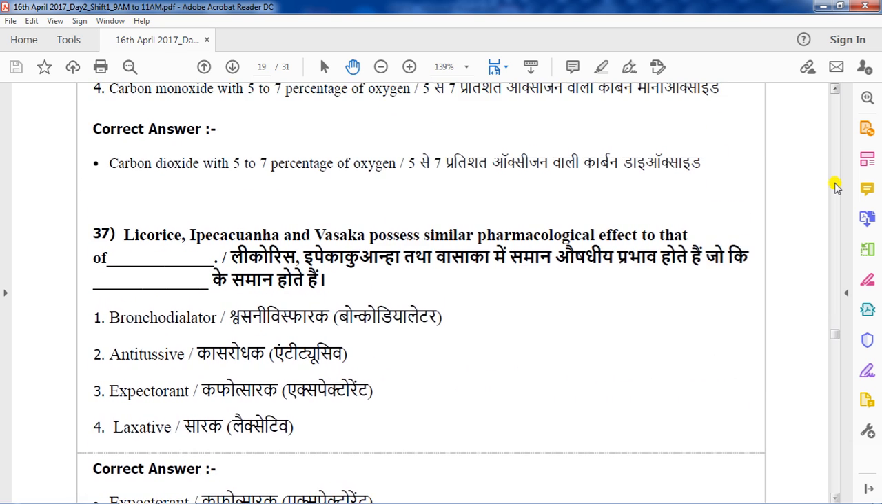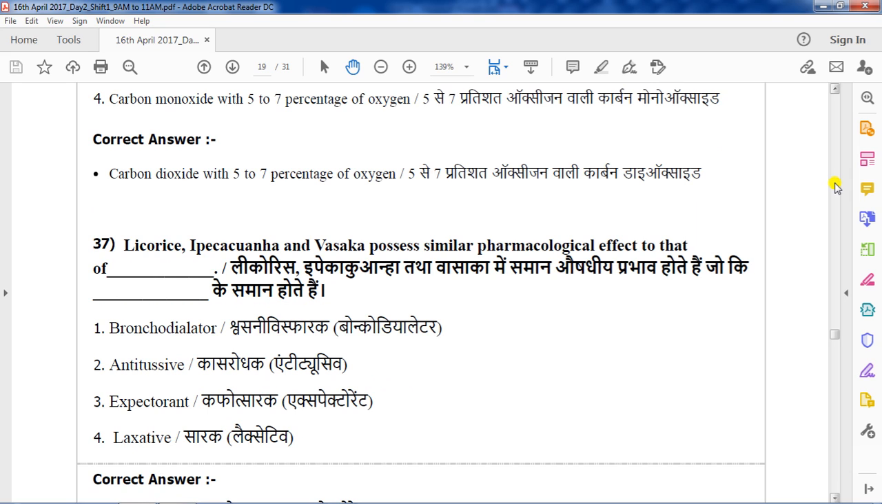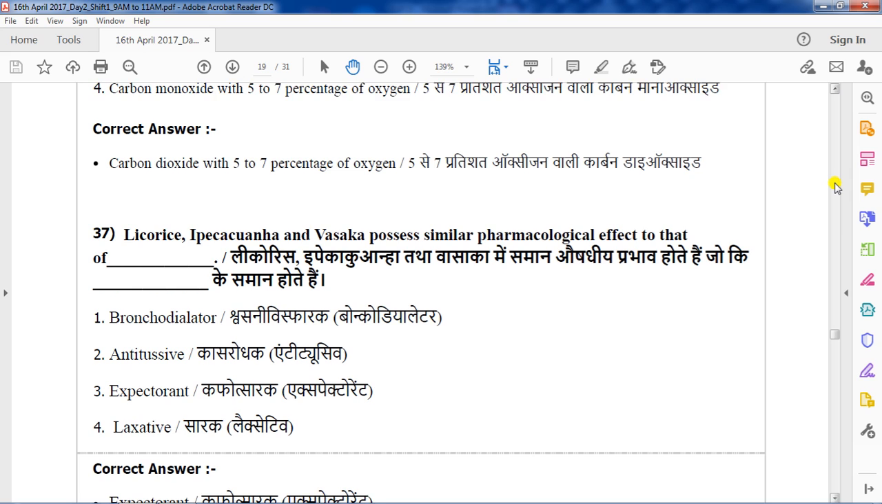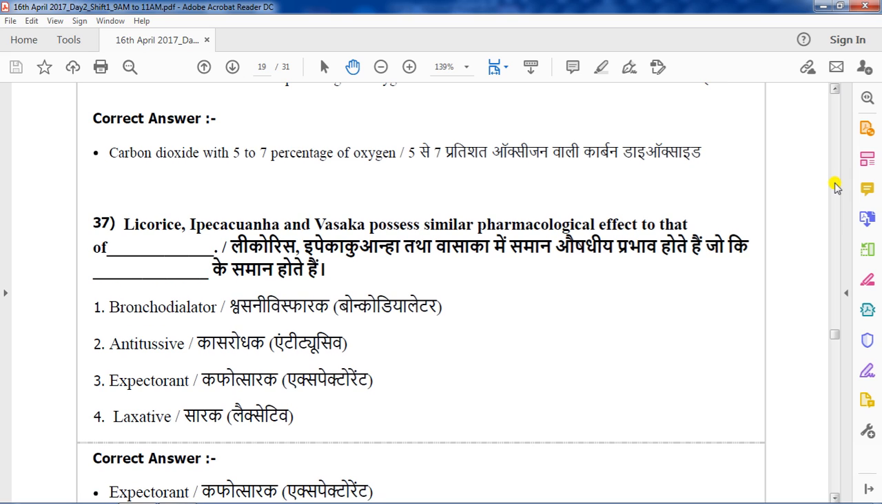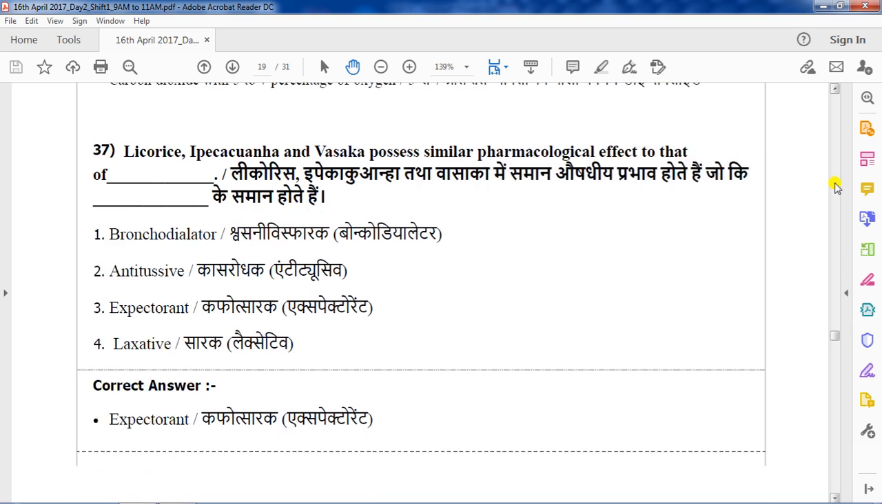Now we are moving to the 37th question. Licorice, ipecacuanha and Wasaka possess similar pharmacological effect to that of. Options are bronchodilator, antitussive, expectorant, laxative. The correct answer for this question is expectorant. They are used as expectorant.